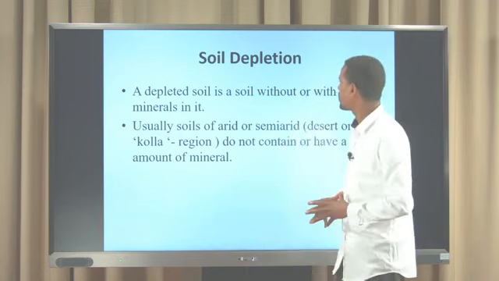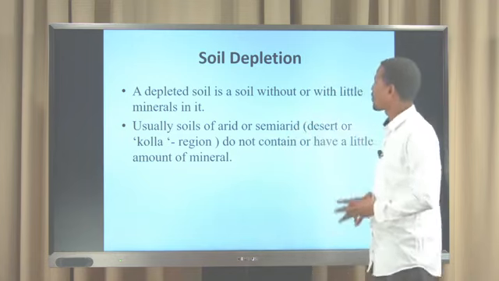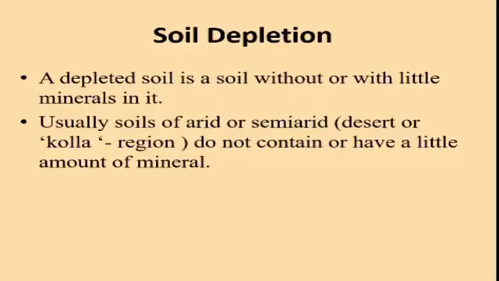Students, I think you are familiar with depletion. Depleted soil is soil without minerals or with only a little mineral in it. When the soil has no mineral, as well as when the soil has a little mineral, at that time we say the soil is depleted. If there is a little mineral or no mineral, at that time we say soil depletion occurs.